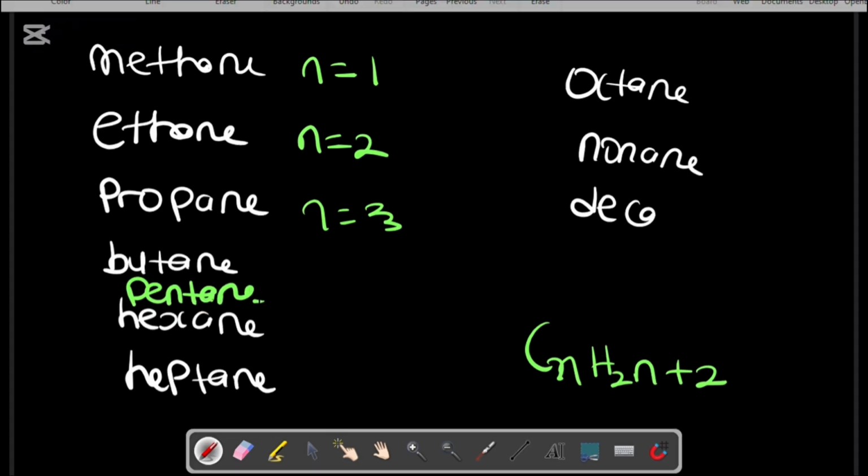Pentane comes before hexane. So note the order: methane, ethane, propane, butane, pentane, hexane, heptane, octane, nonane, and decane.